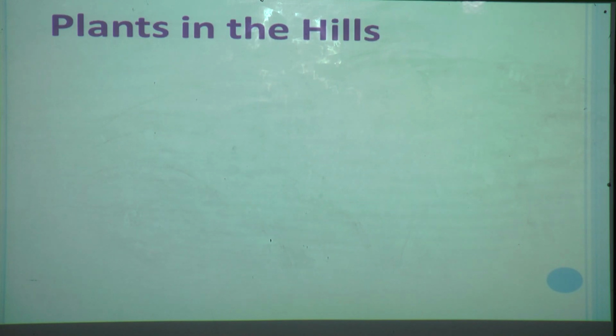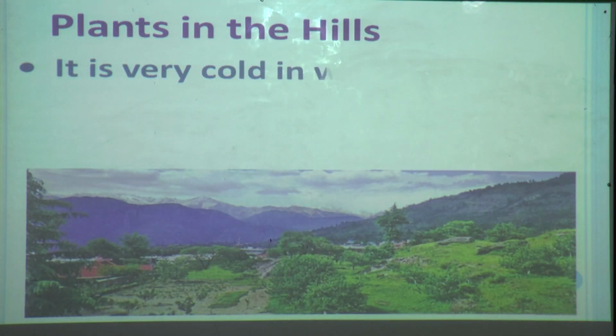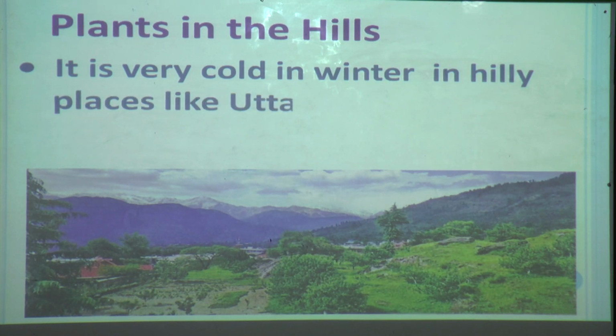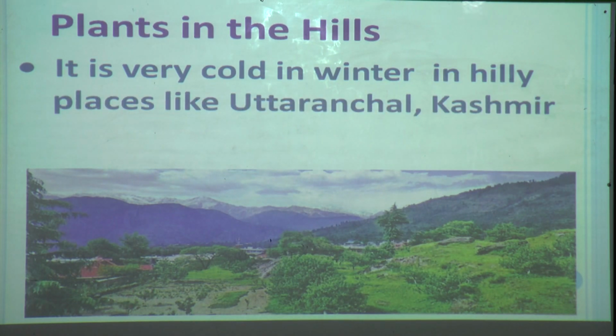Just now we have seen desert terrestrial plants. Now we will see plants in the hills.